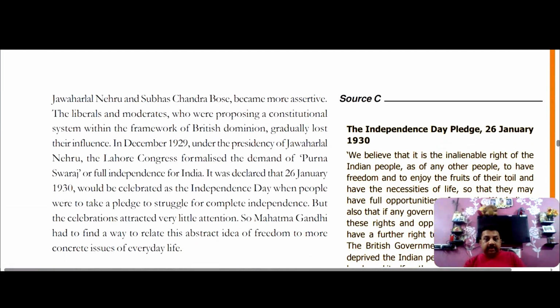What did they do then? Jawaharlal Nehru and Subhash Chandra Bose became more assertive. The liberals and moderates were proposing a constitutional system, and in the Lahore session, again an important point for your map pointing, in December 1929, under the presidency of Jawaharlal Nehru, the Lahore session formalized the demand of Purna Swaraj, full independence. These are the important topics that you have to mark and read before the exam.